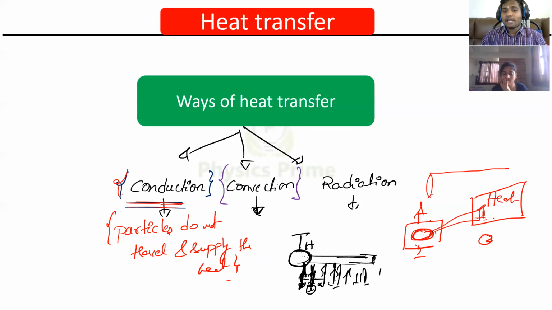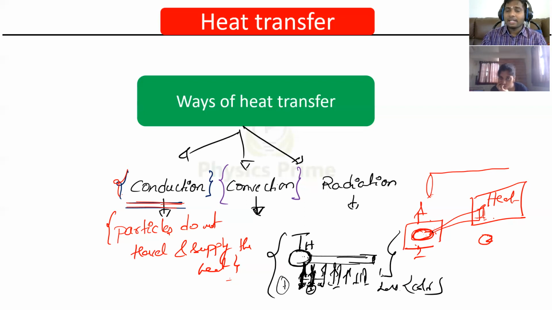The first particle did not go from the hot end to the colder end, but the heat energy has been transferred by the mode of vibration. So this kind of phenomenon, where the particle does not travel from the hot end to the cold end, but its energy gets transferred from the hot end to the cold end by means of vibration, is called conduction.